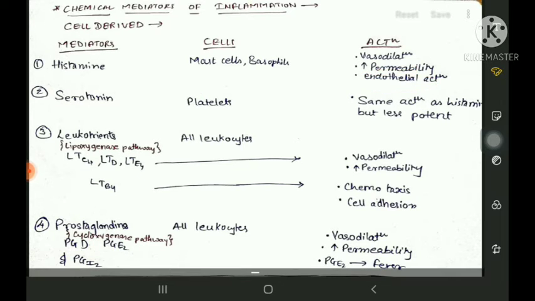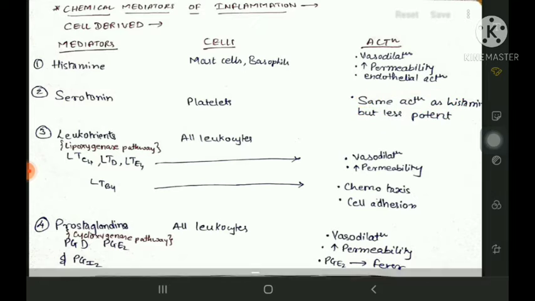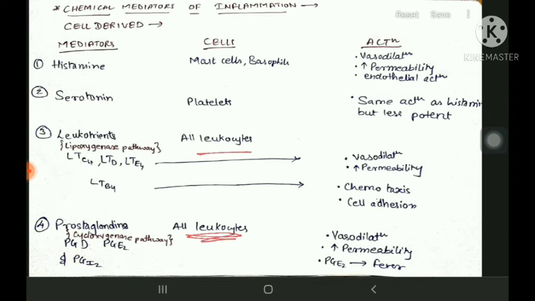Next thing we know, serotonin. It is released by platelets, and it has the same action as histamine. Same action, only less potent. The next things we know are leukotrienes and prostaglandins. Now what about these things? Both of them are secreted by leukocytes.